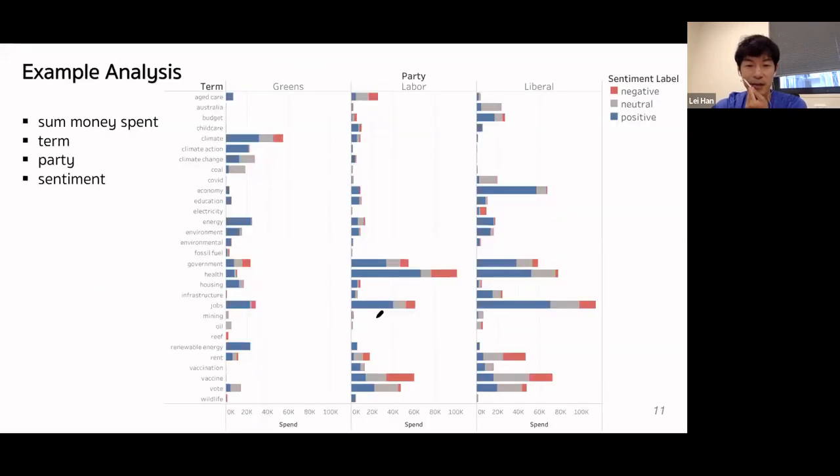So here I show you some example analysis from our data collections. This is the total money spent by each party with a breakdown of the sentiment and terms appearing in the ad posts. We can see some differences between different parties. For example, Greens talk more about climate, but Labor talks more about health, and Liberal talks more about jobs. So they have different focus.